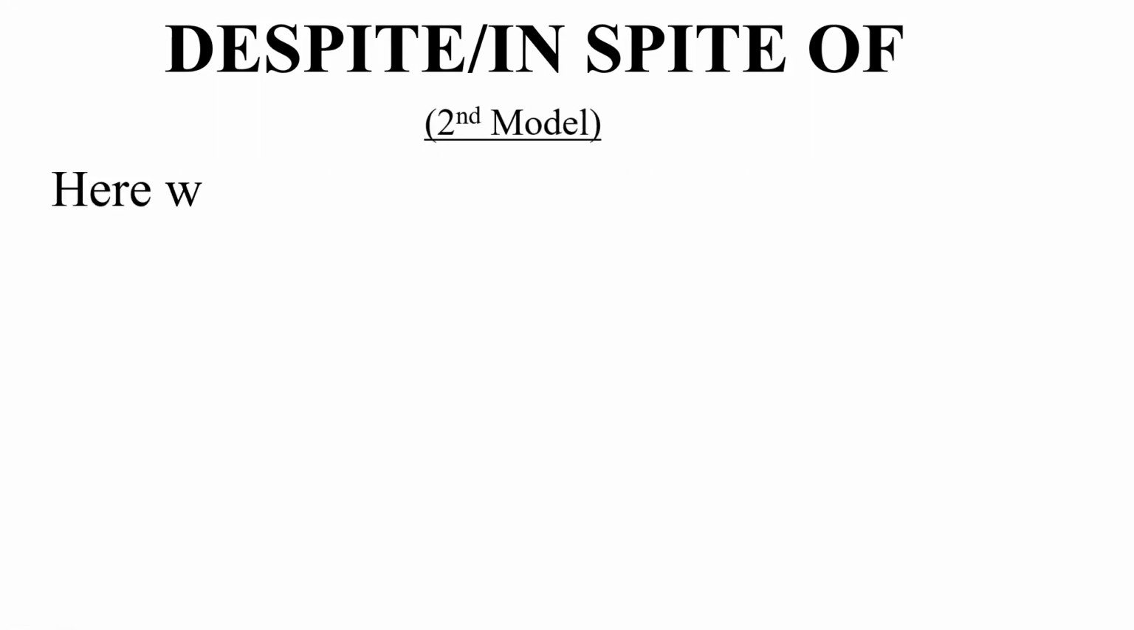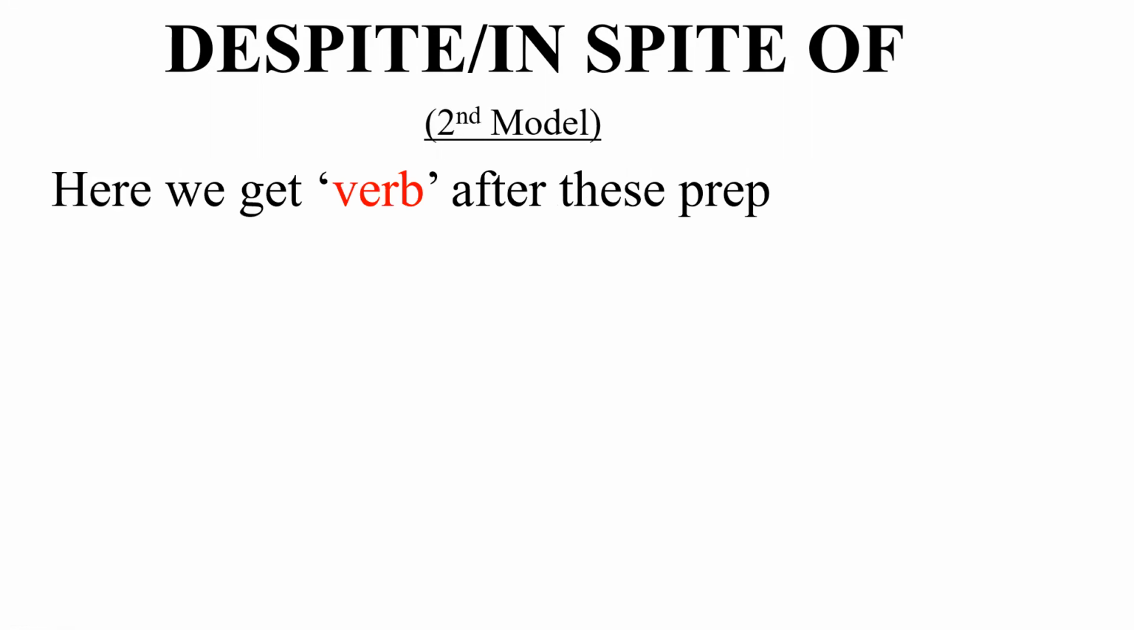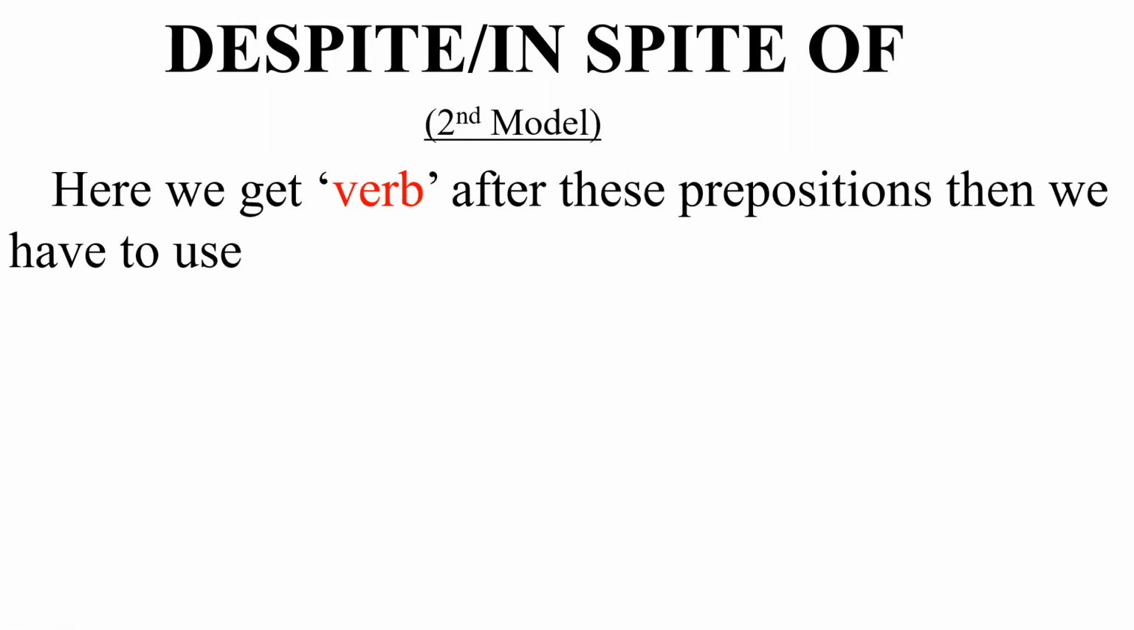See, the second model, here we get a verb after these prepositions. Then we have to use verb plus ing form. So see the examples below. See this one example, how these examples are.